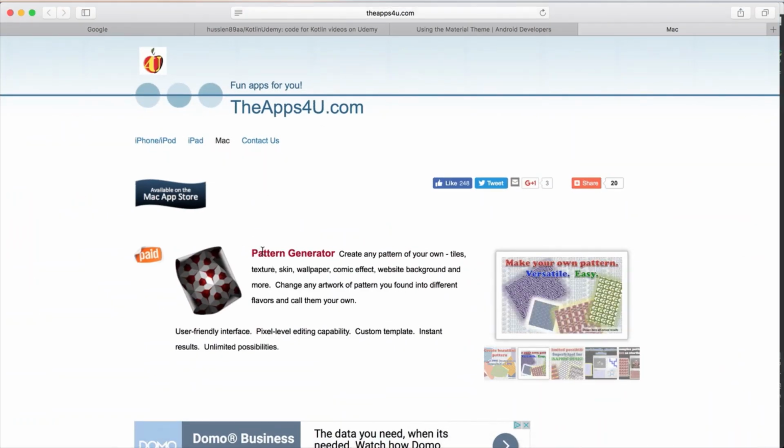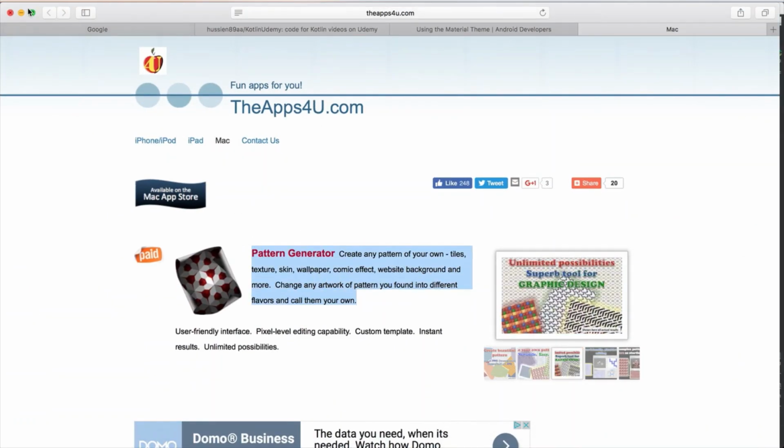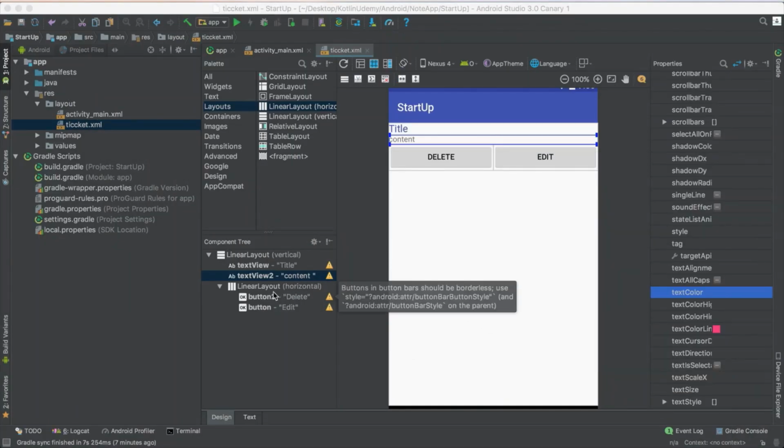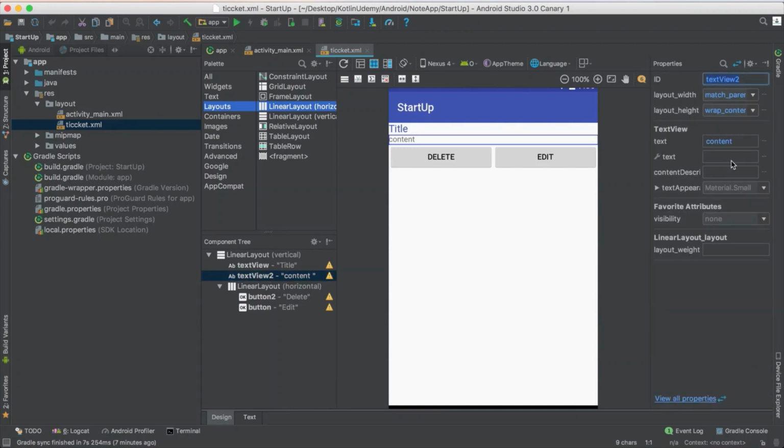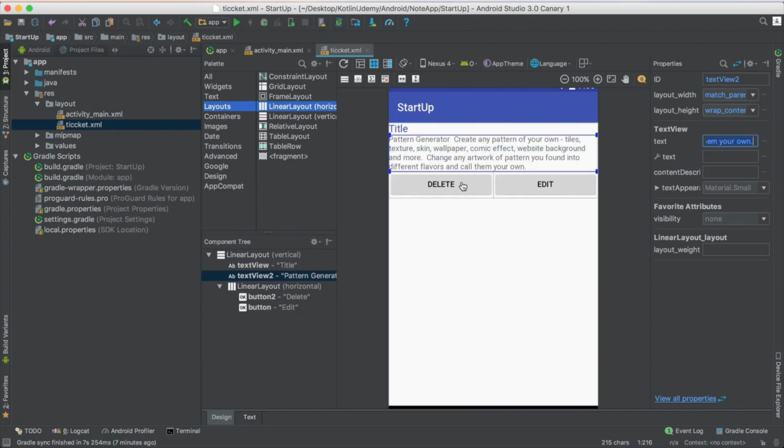Let me just use this one. I don't know what this one means, but just come up in front of me. So I add this content inside it. So just show it as a ticket so you will understand how to update it. So just go back, the text of it, change it to this way. Yes, so it appears like a ticket.